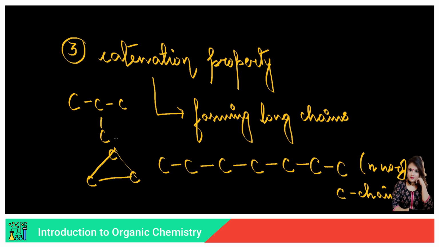What do I mean by resources available to it? It means the kind of reaction environment we are giving. According to that, carbon will modify itself so as to form long chains, cyclic compounds or branch chains. So that depends on the reaction medium or the reaction conditions.